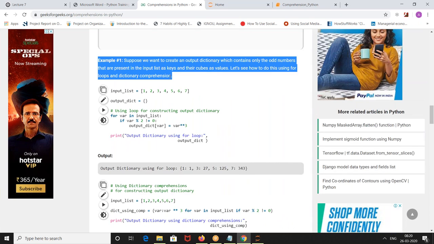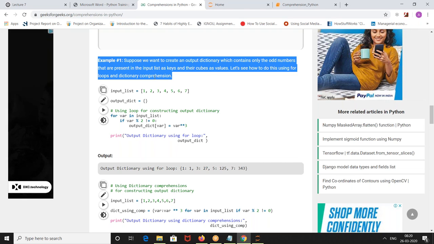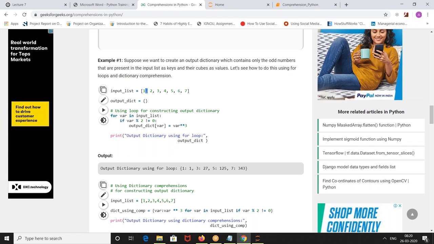Okay, suppose we want to create an output dictionary which contains only odd numbers that are present in the input list as key and their cubes as values. Let's see how to do this using the loops and the dictionary comprehension. Input list is 1 2 3 4 5 6 7. Assume output dict is a blank, empty dictionary that I've created.